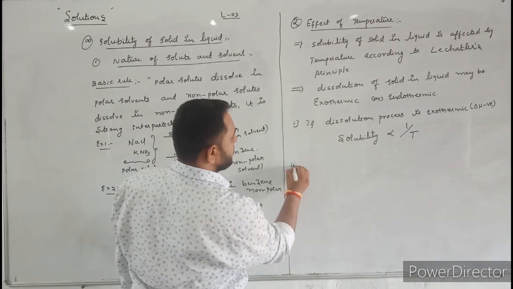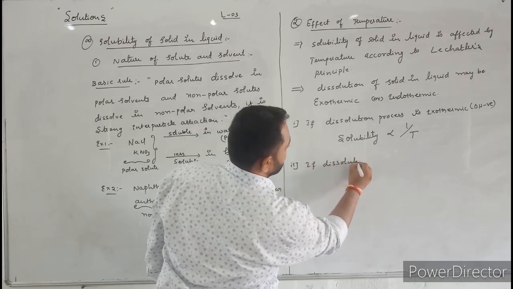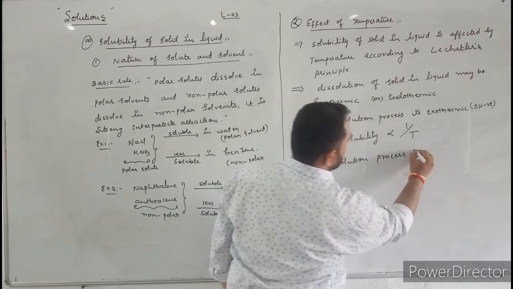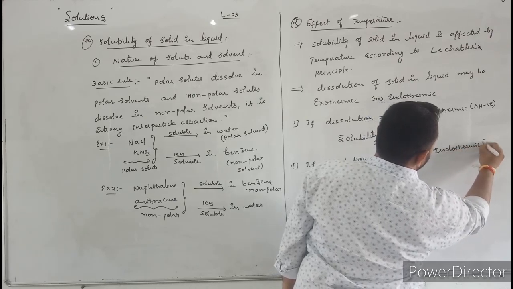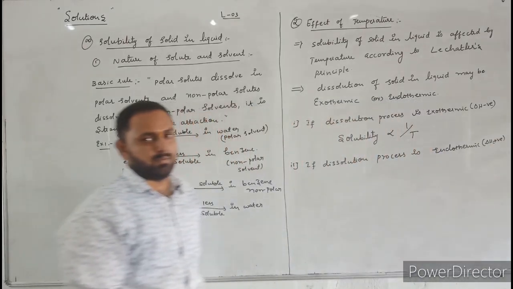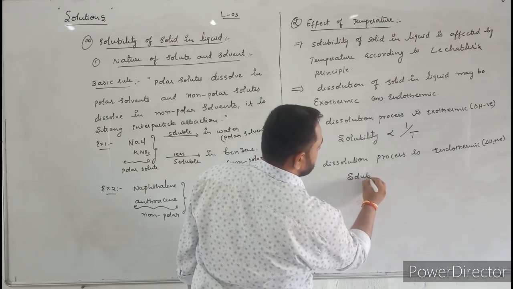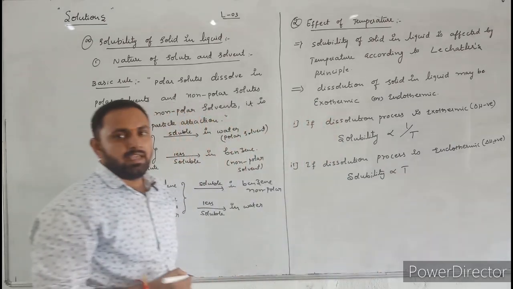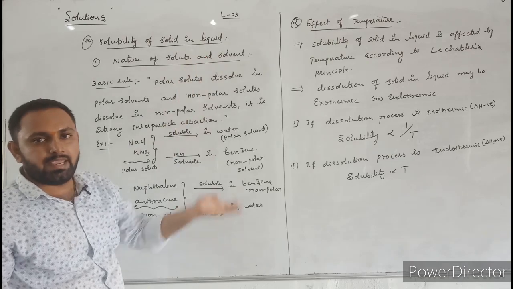Next, the second condition, if the dissolution process is endothermic. Endothermic means here delta H value is positive. Then here the solubility is directly proportional to temperature. That means as temperature increases, solubility of solid in liquid also increases.